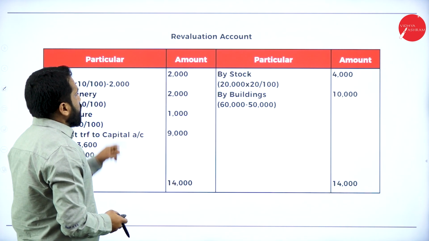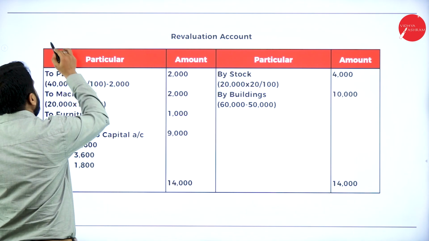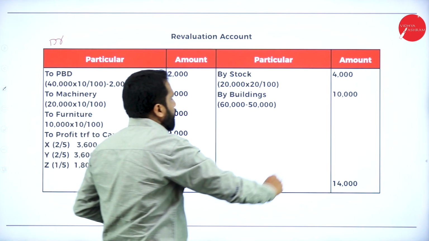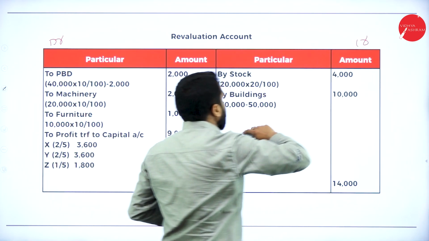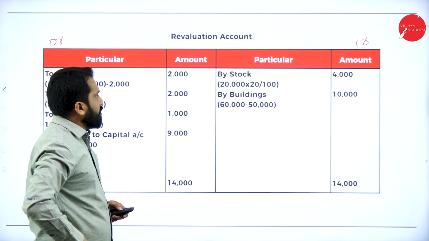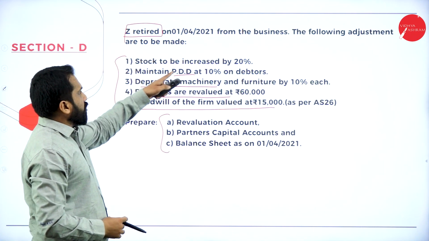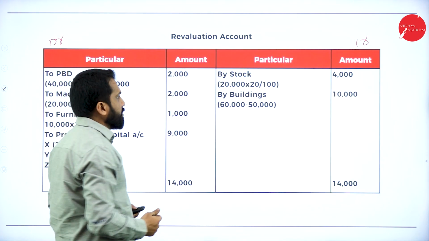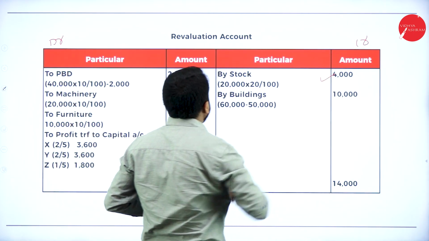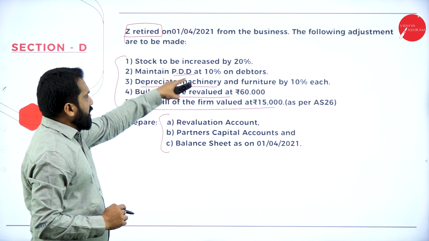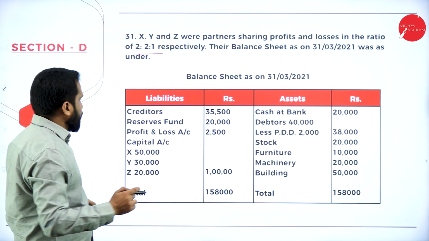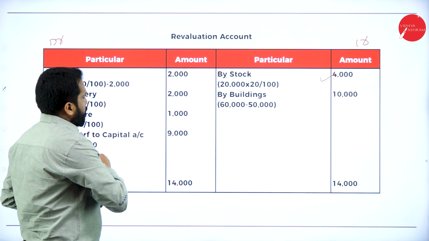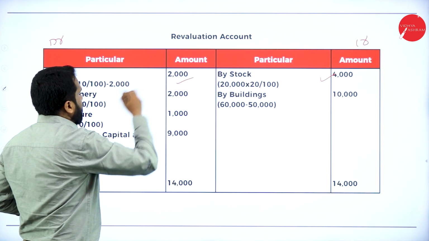Now, see the revaluation account, same procedure, debit and credit. In this, stock to be increased; asset increase means, as we said, credit side. So stock is done. Maintain PDD 10% on debtors; calculate on debtors and write.